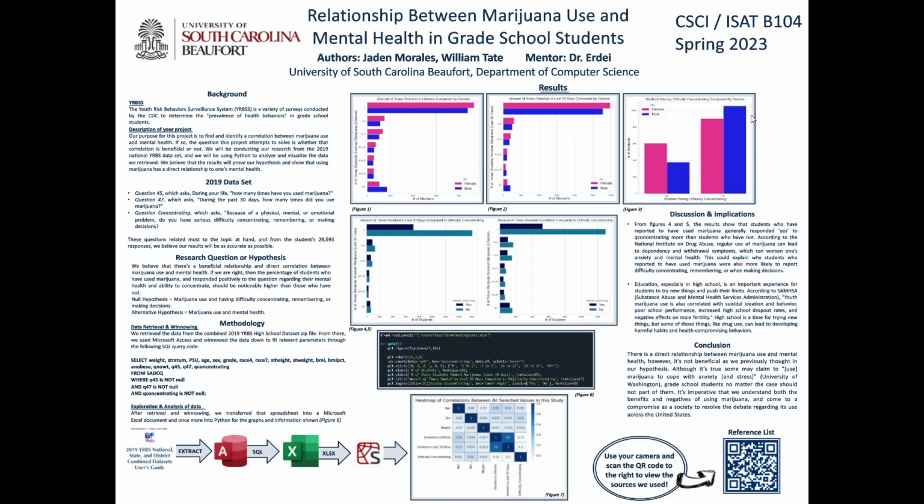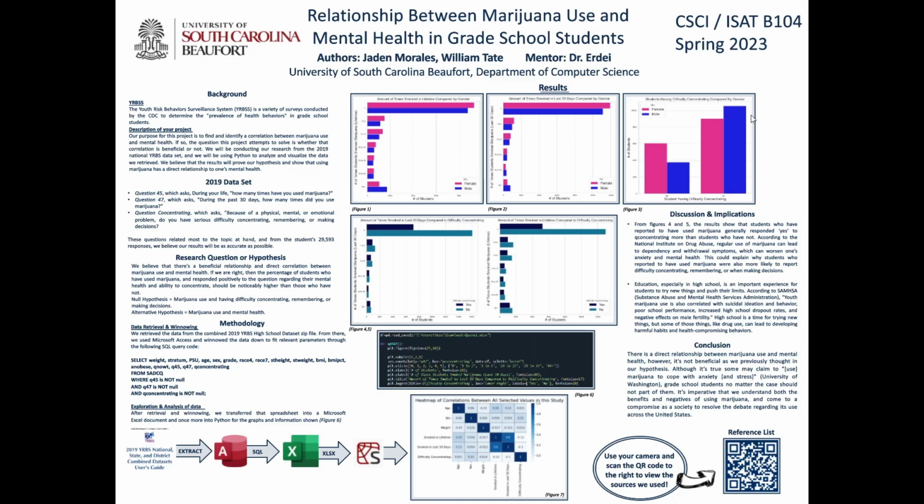Education, especially in high school, is an important experience for students to try new things and push their limits. According to the Substance Abuse and Mental Health Services Administration, youth marijuana use is correlated with suicidal ideation and behavior, poor school performance, increased high school dropout rates, and negative effects on male fertility. High school is a time for trying new things, but some of those things, like drug use and marijuana use, can lead to developing harmful habits and health-compromising behaviors.